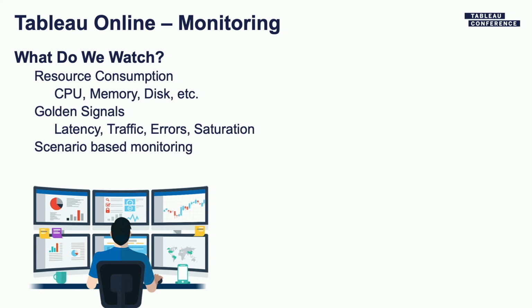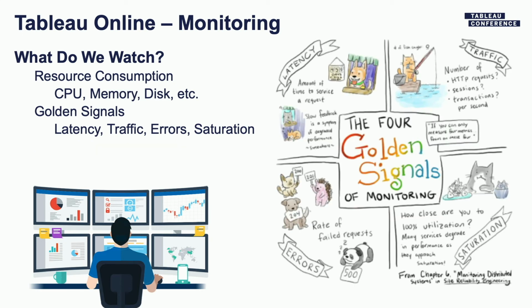We look at how many errors are going on in the system at any given moment in time. And then we also want to know how much of our service is getting used, right? So we understand saturation, as in how close are we getting to the capacity of the service, so we can stay ahead before the service reaches its limit.